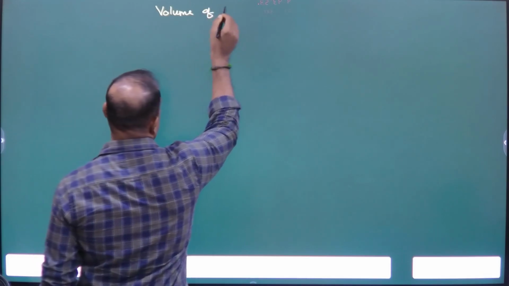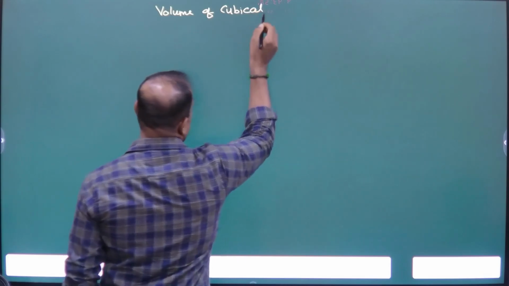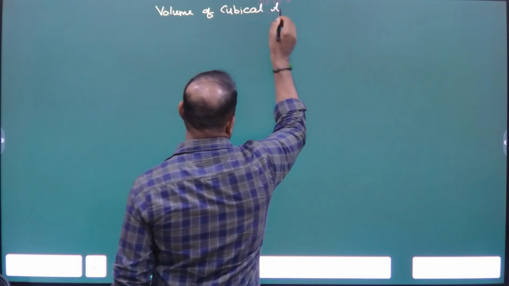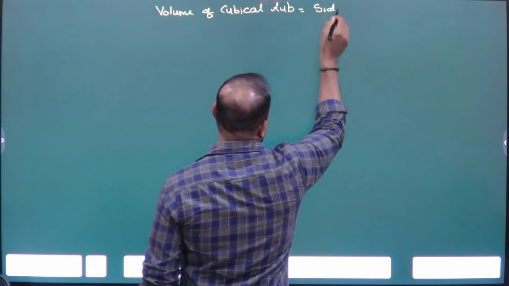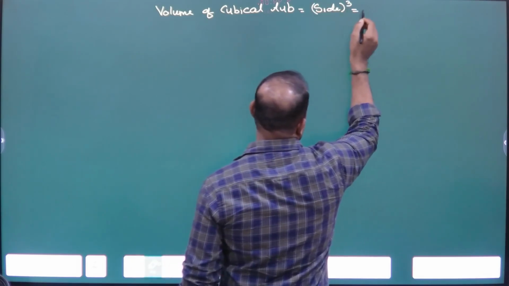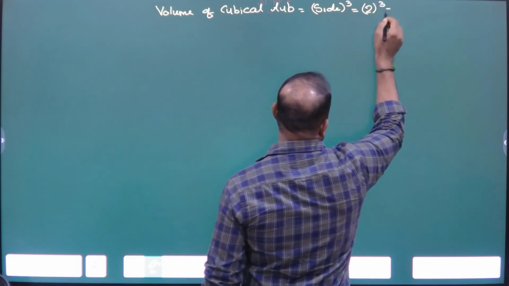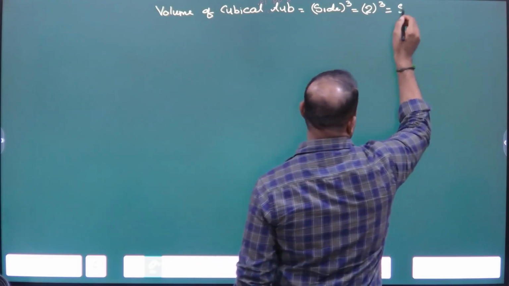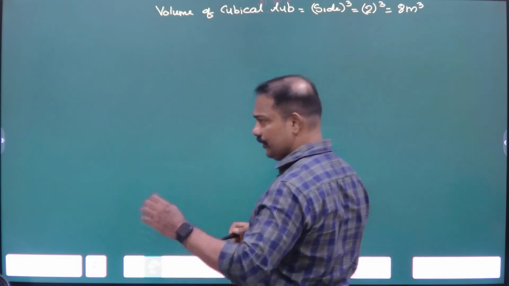Volume of cubical tub is equal to side cube. What is the side? 2 cube. What is 2 cube? 8 meter cube. So we have the volume of the cube.